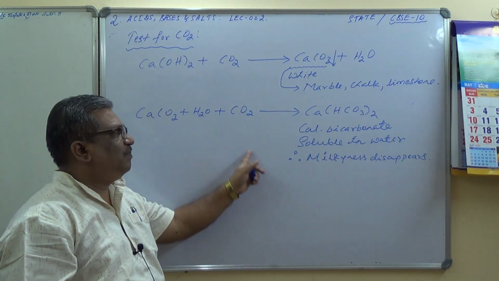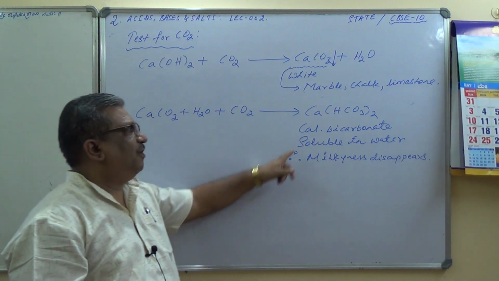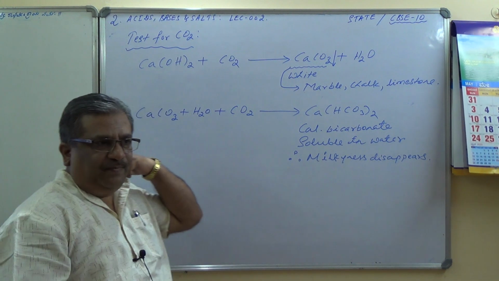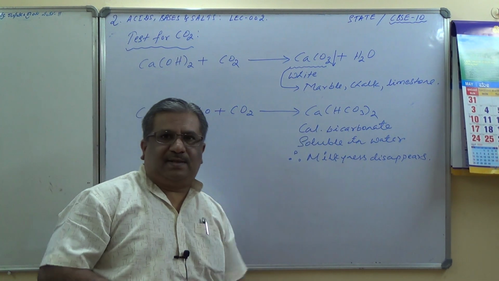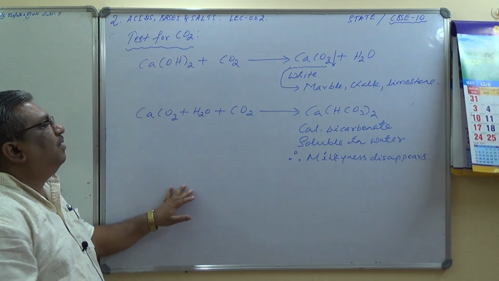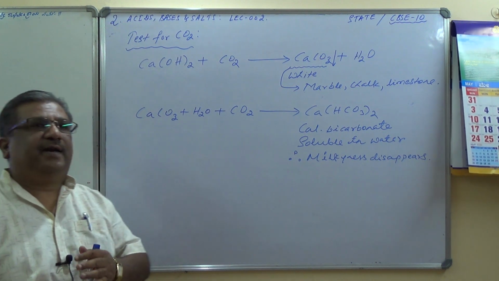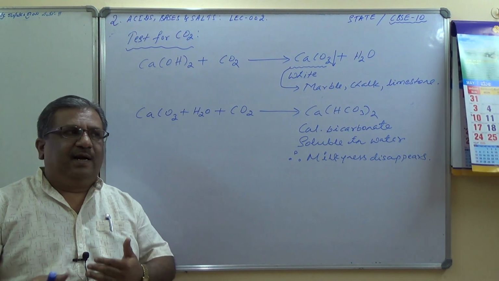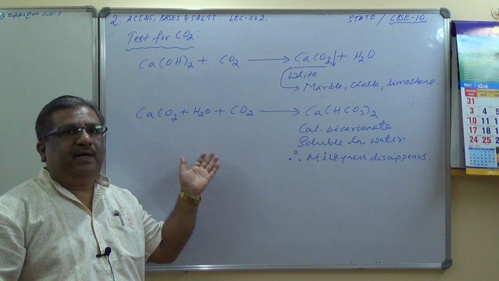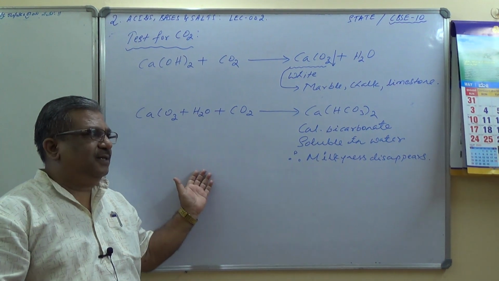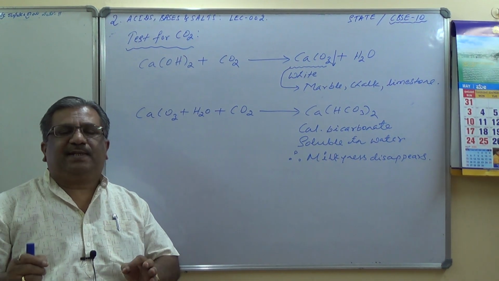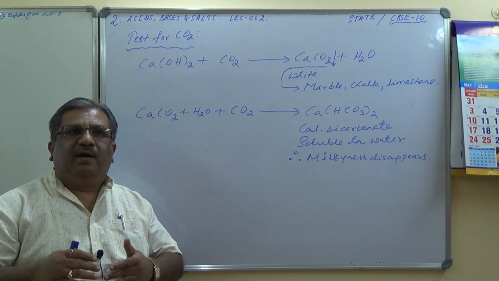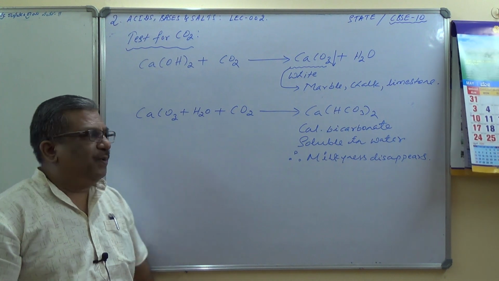If excess CO2 gas is passed, then milkiness disappears due to formation of calcium bicarbonate that dissolves in water, and the solution turns colorless. Colorless means the milkiness disappears. So this is what we saw, the second chemical property, that is reaction of metal carbonates and bicarbonates with acids, and also the test for evolution of CO2 gas. In all these cases, please remember, brisk effervescence of CO2 is observed. The meaning of brisk effervescence is vigorous evolution of gas. I hope you have understood.